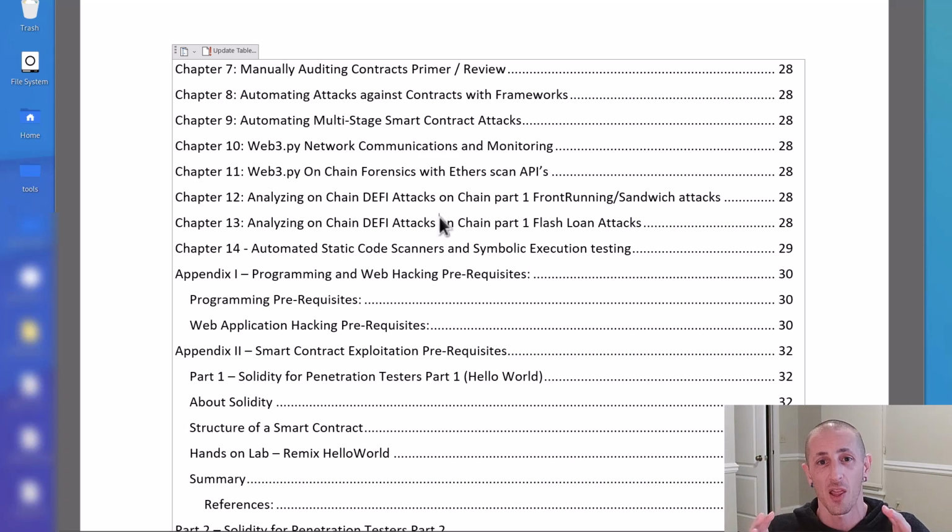How do we look for that on the blockchain, or how do we look at an attack on the blockchain and decipher what happened? So we'll go through a good example there, give you some understanding of these DeFi type attacks, related right back to the stuff that we talked about with connecting to decentralized exchanges, how those swaps work and all that type of stuff, because you're going to use these decentralized exchanges with these flash loan attacks and these sandwich attacks, et cetera, and that's how those work.